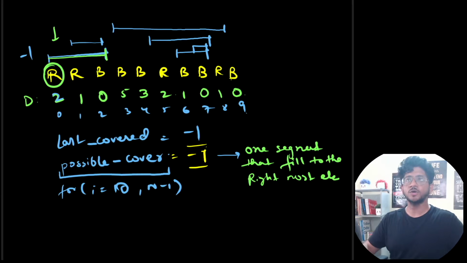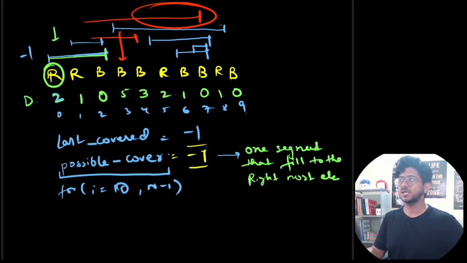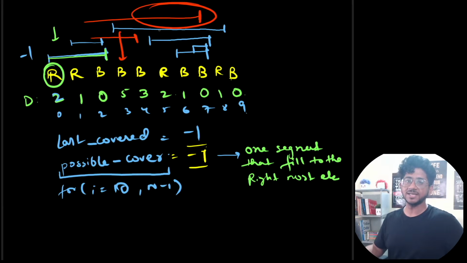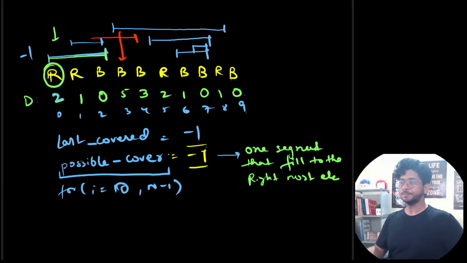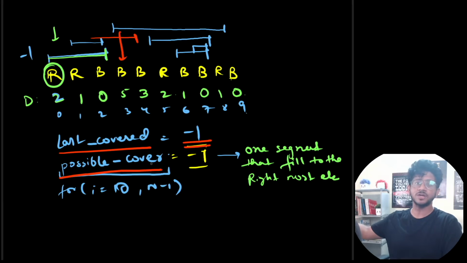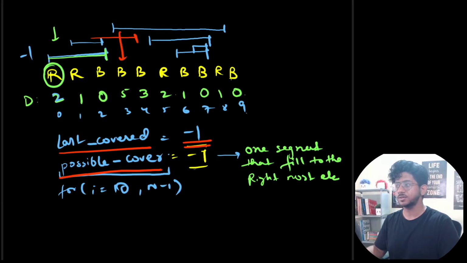So what we're doing over here is, if you are at a particular blue, and let's say there is a segment which fills till this much, and there is a segment that fills till this much, obviously you will pick the one that fills even further, right? Because everything in that case would get covered. So we will always maintain, with one more spill, what is the farthest that we can try and fill. Okay. So we maintain last covered, which is till how much we have already covered with the spills that we have done, and what is the farthest rightmost cover that we can make with one more spill.